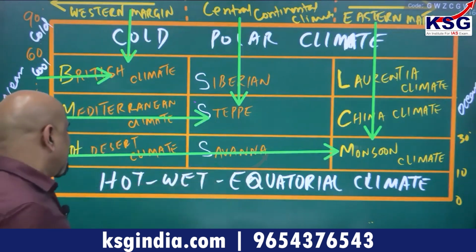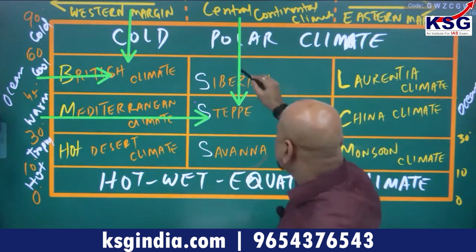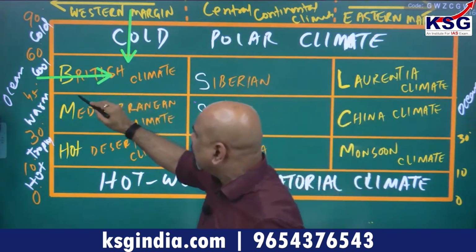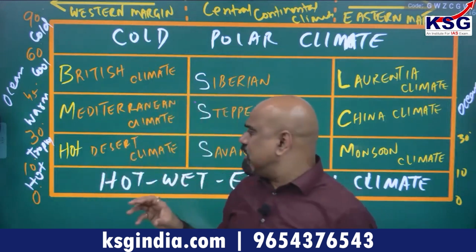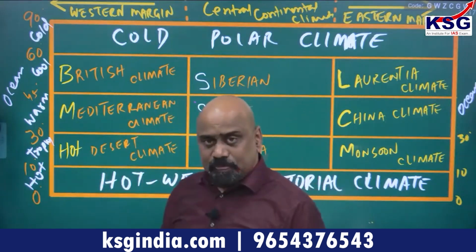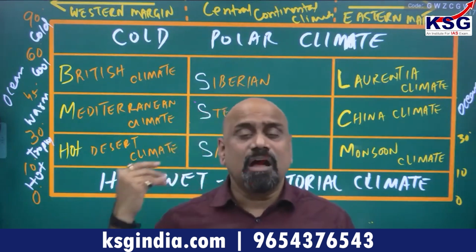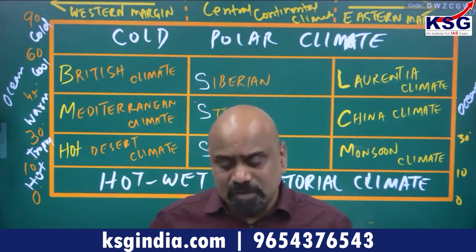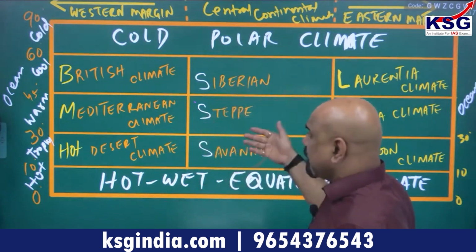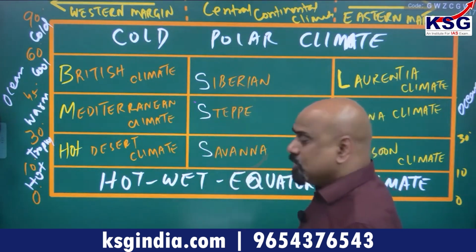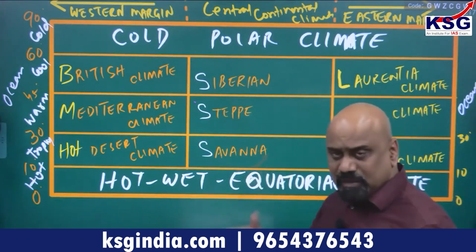Those of you who were not able to memorize the characteristics and all, I request you to just have a glance over this table I have just given, and try to find the logic behind why it is so. It depends on the climate, wind system and other things, what type of climate it will be. Many times we get questions from climatology, mostly from this table. We need to study it. I want to spend some time later on this particular topic as per the schedule.